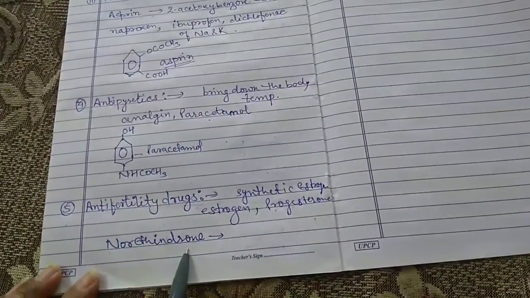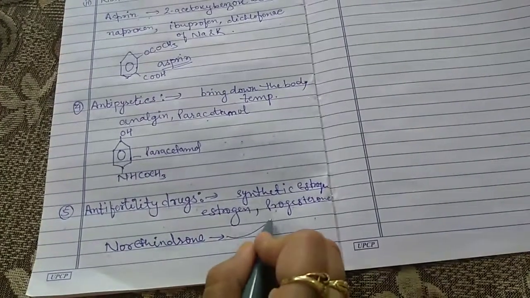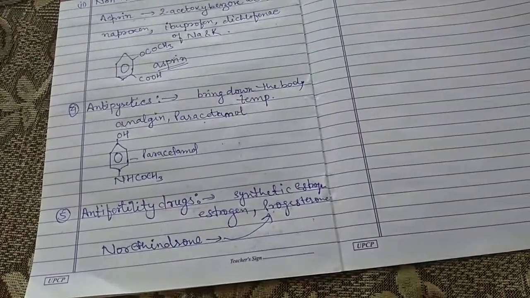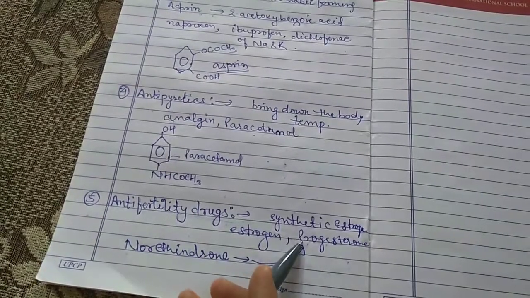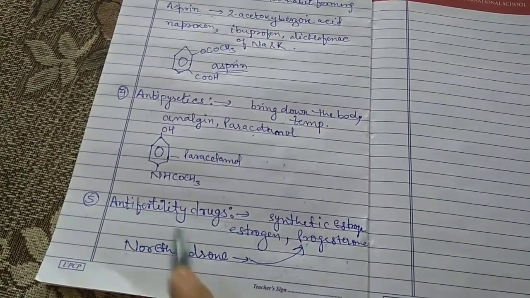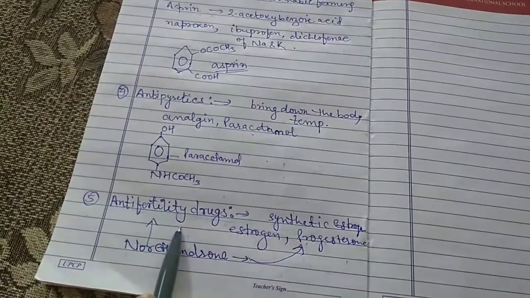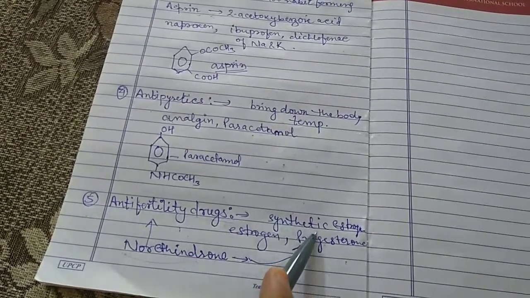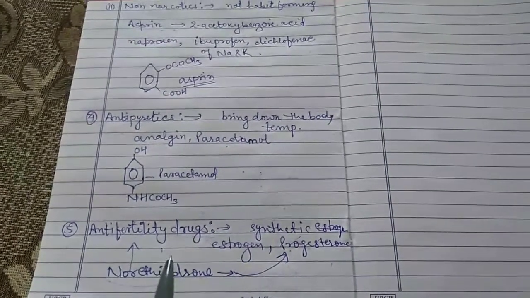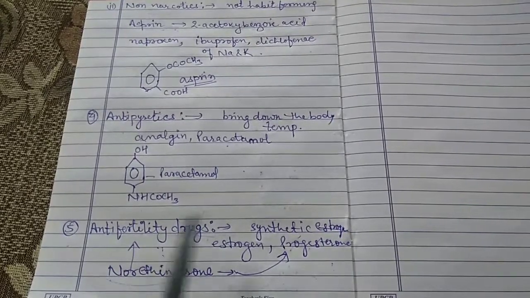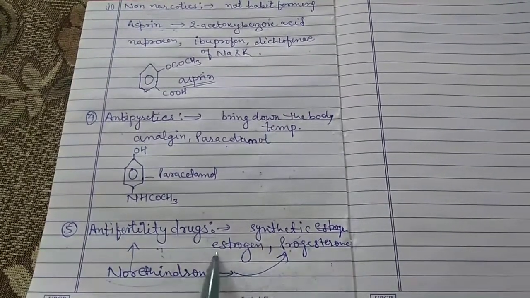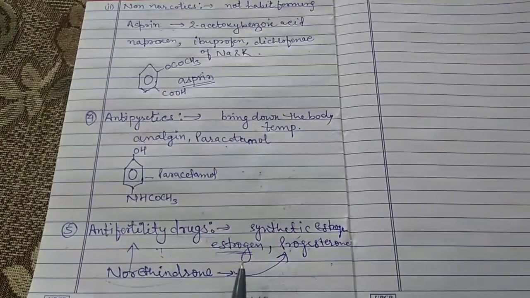Norethindrone is a type of synthetic progesterone. It is an example of a synthetic progesterone, and it is widely used as an anti-fertility drug. Now the estrogen derivative, this one is the estrogen. The estrogen derivative is used in combination with the progesterone derivative.